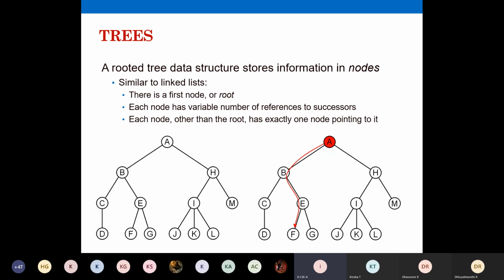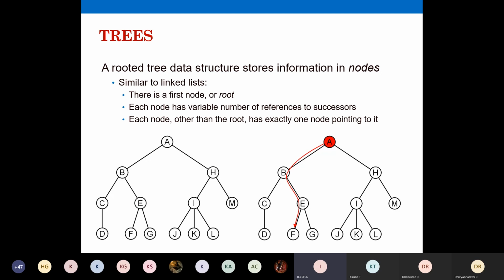Yesterday you might have drawn this in your notebook. Here, your first node is your root node. When you have some set of data items to be inserted into a data structure, for example, 10, 20, 30, 40, like that, if you are given 5 data elements, the first data element will go to the root. That's how we are going to create a tree. So we will learn how to create a new tree also.